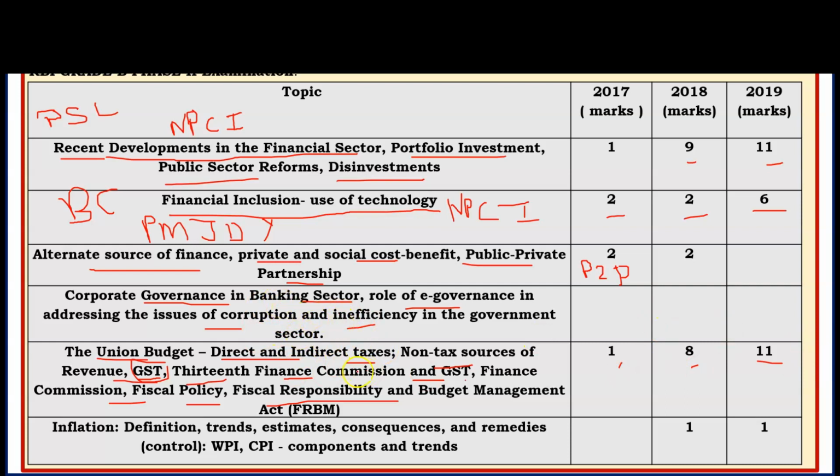Finance Commission related questions are very important. Recently, the 15th Finance Commission report was submitted for 2020-21. So it is in the news. A question can definitely be asked from the 15th Finance Commission.